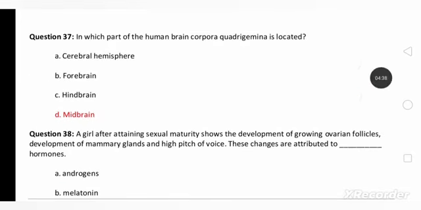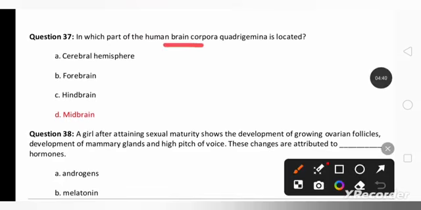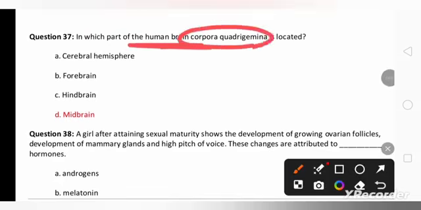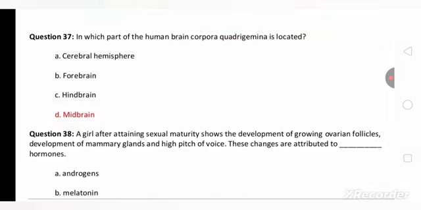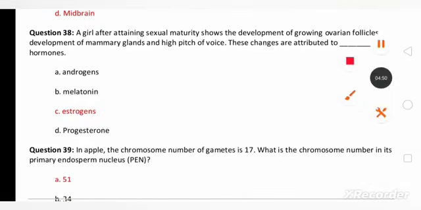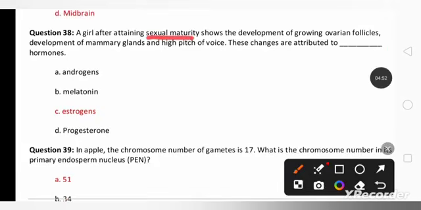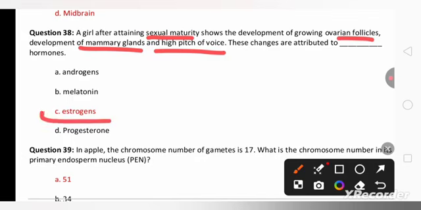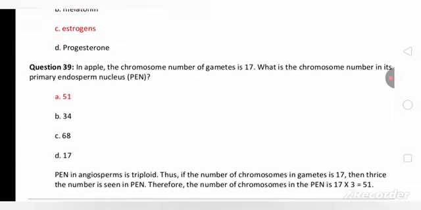Let us move to the next question. In which part of the human brain is the corpora quadrigemina located? Corpora quadrigemina is located in the midbrain. A girl after attaining sexual maturity shows development of growing ovarian follicles, development of mammary glands and high pitch of voice. This is because of the secretion of the female sex hormone estrogen.